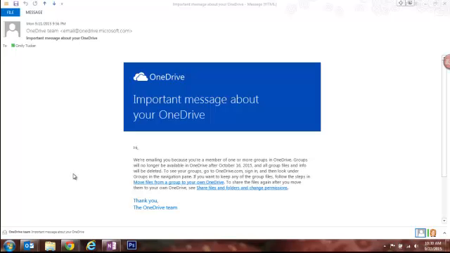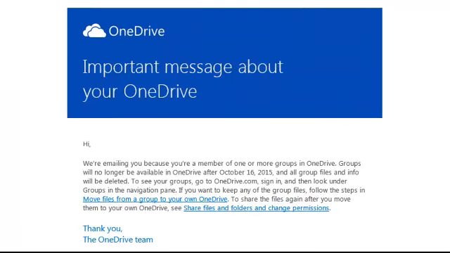But there are some changes coming, and this is why you might have received this email. So this email states that the groups feature in OneDrive from the personal Microsoft account is going to be disabled in October. And so it's a warning that we need to go in and make sure we've downloaded any files we might need to use that are currently stored in the groups in your personal OneDrive.